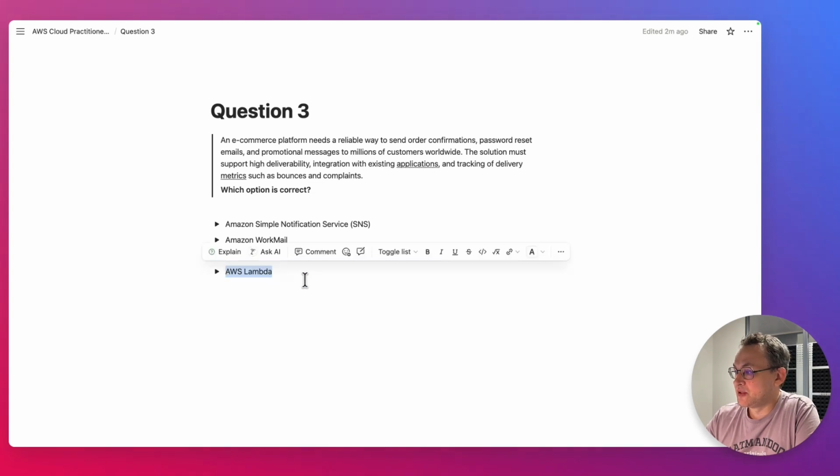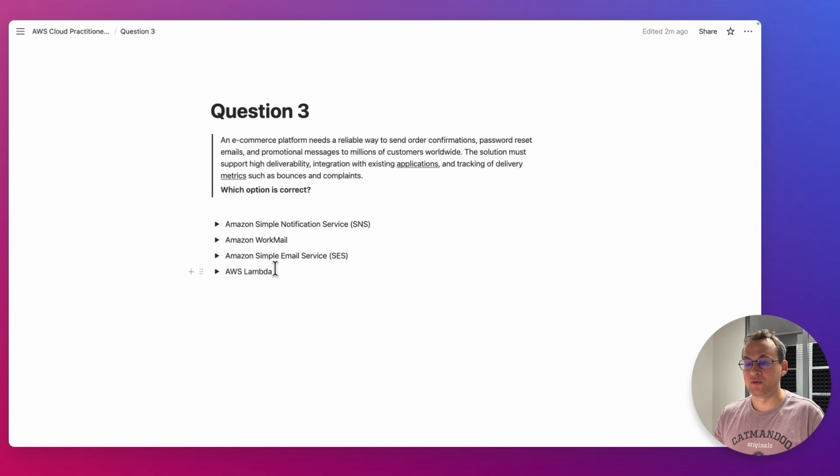AWS Lambda is a serverless solution, and it can send emails when we connect to an email server by SMTP from Lambda. But Lambda itself is not the correct use case here. So the correct answer is SES.